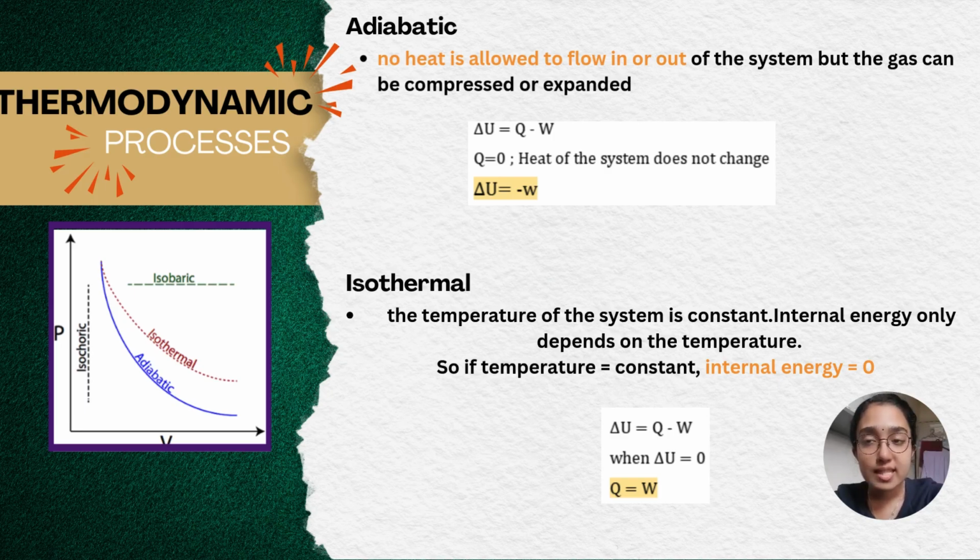The first one is adiabatic, where no heat is allowed to flow in or out of the system, but the gas can be compressed or expanded. For the equation, we will use the first law of thermodynamics equation, but Q will be substituted with 0. So now we will have delta U equals negative work only. For isothermal, the temperature of the system is constant. So when the temperature is constant, the change in internal energy will be 0. When we substitute internal energy equals 0, we will get that Q equals W.